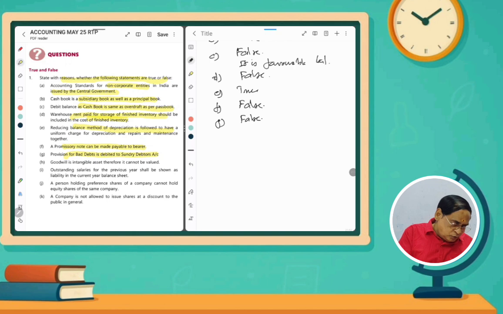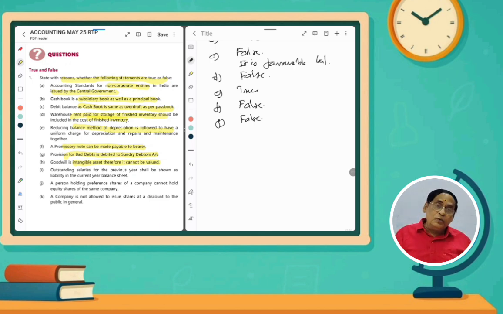And then goodwill. Goodwill means what? It is an intangible asset. Tangible asset means an asset we can touch, we can see, like furniture and buildings. Intangible means we cannot touch it: goodwill, patent, trademark, like that.